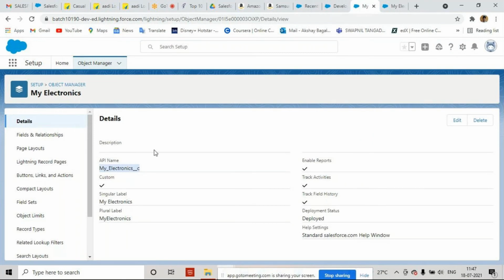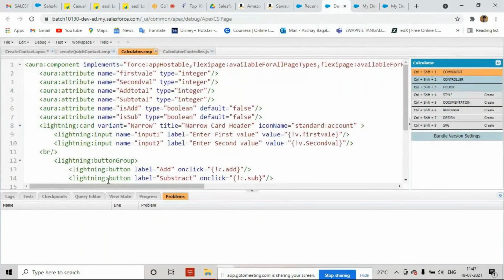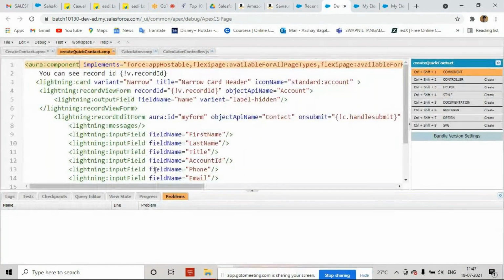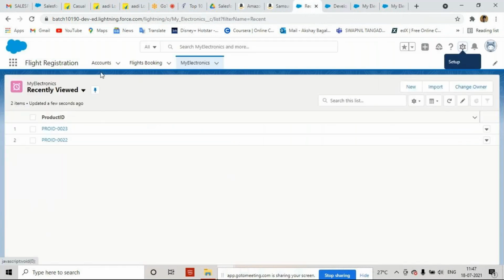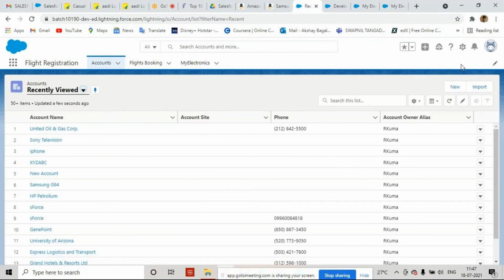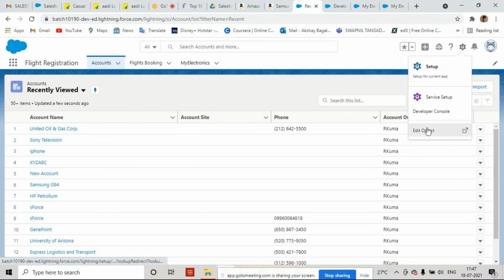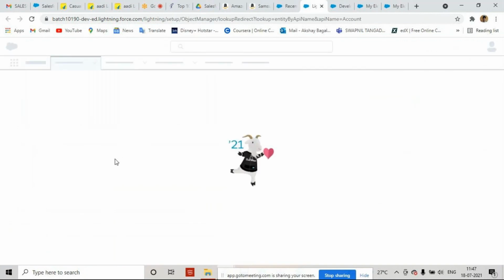Whenever we use the coding area on an object like this, we have to use the API name. This is the API name of account. Here we have the account object, you can see the account object, the API name of account. Let me show you.